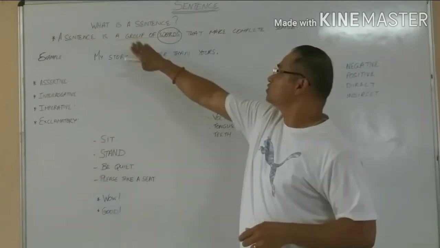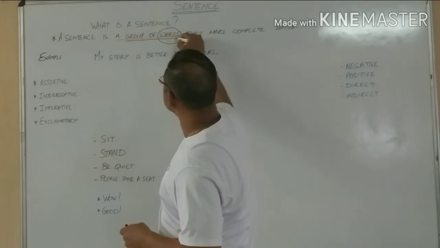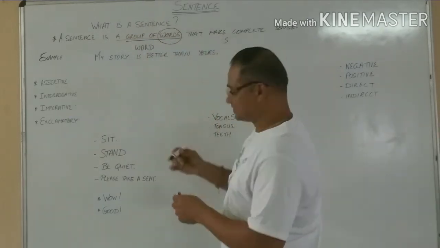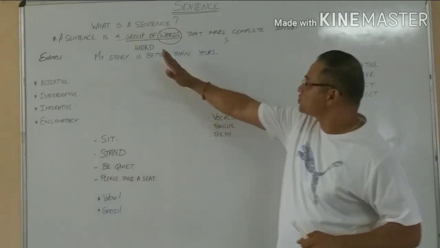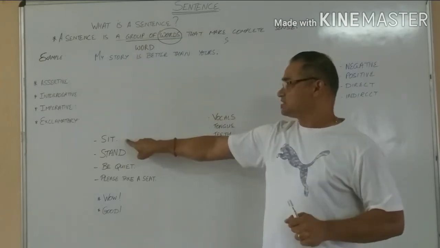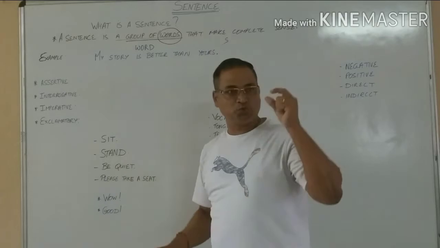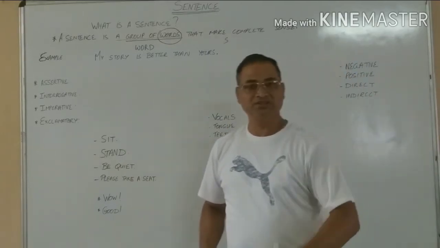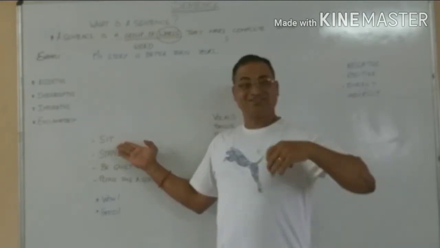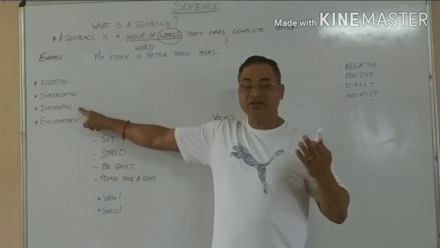Now instead of a group of words, I can also say a sentence is a word that makes complete sense. Why am I saying that? You see, sit is my first word. It's just a word, and if I tell you to sit, it's just one word, and you understand it, and it has made complete sense. Now if I take this into a sentence form, it becomes an imperative sentence.